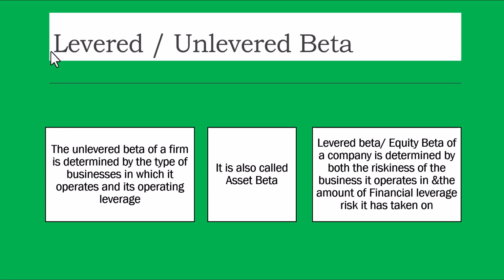Second, the levered beta or equity beta of a company is determined by both the riskiness of the business it operates in and the amount of financial leverage risk it has taken on. So, beta can be broken into two, the levered beta and unlevered beta. Okay. So, unlevered beta is the business itself. I'm including the operating leverage into it. I'll call it business only now. The operating leverage is also included in it, but it's business. Second is the levered beta. The levered beta is the business plus the leverage part also.